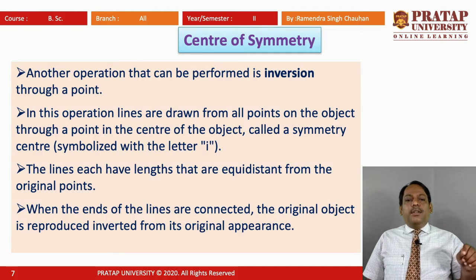The lines formed by joining the points from the center to the points of the object will be equal in length from the original points, and we will observe that these produce an inverted appearance of the object. If we observe on the upper side, we will find that inverted appearance on the lower part.